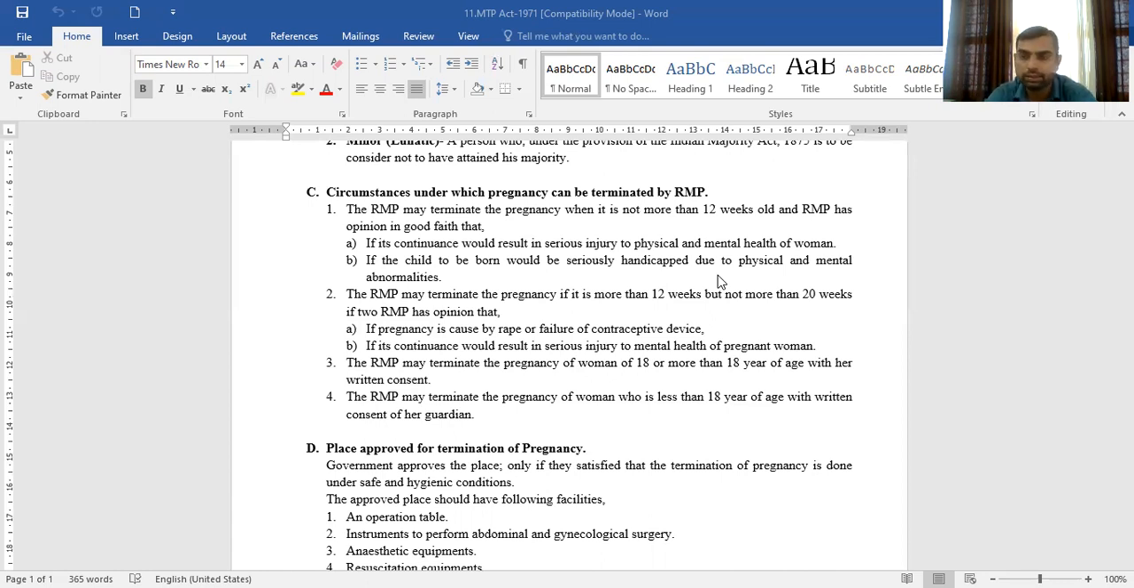And the second condition is if the woman is a major, meaning more than 18 years old, then her pregnancy can be terminated by the RMP after her own written consent. So these are the simple circumstances under which the pregnancy can be terminated.